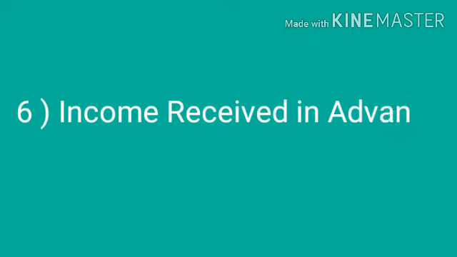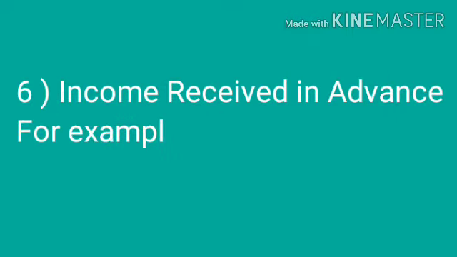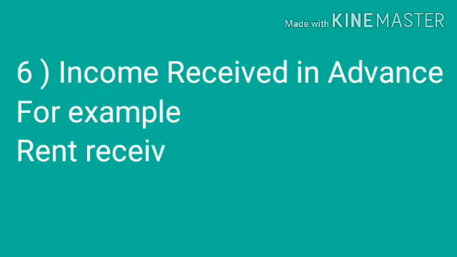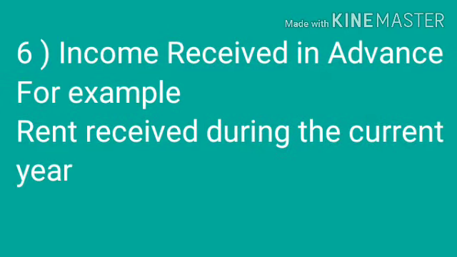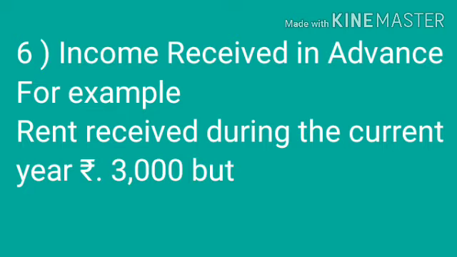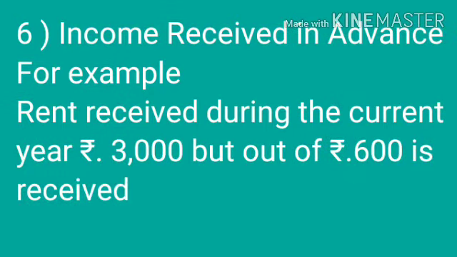Now we are seeing the next adjustment, income received in advance or pre-received income. Pre-received income refers to that income which is received during the current year but not earned. For example, rent received during the current year rupees 3,000, but out of it rupees 600 is received in advance.